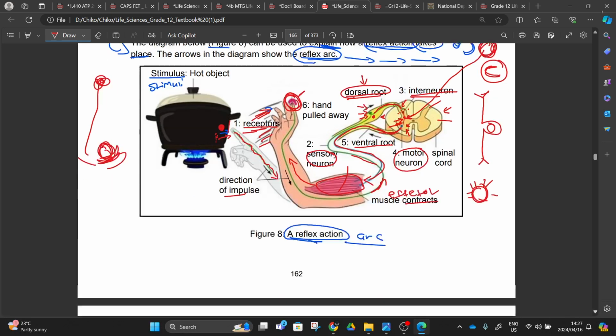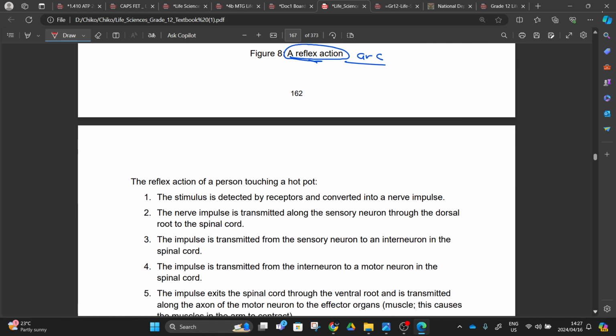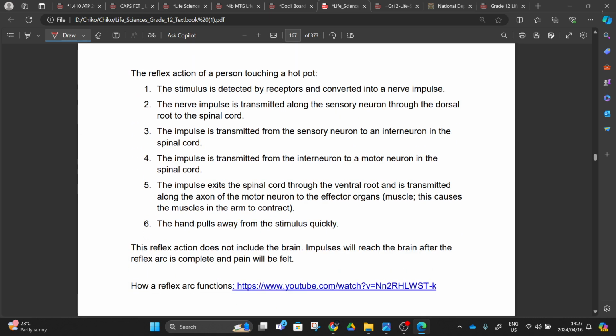So they also explain this in your textbook. If maybe my explanation was not that understandable, they also explain this with the arrows, right? They said the reflex action of a person touching a hot pen, right? A reflex action, guys, this is a response, right? This is a response. It's not you feeling pain. Take that. You holding something and pulling back your hand as fast as possible. That is a reflex action. It's not you feeling that pain there.